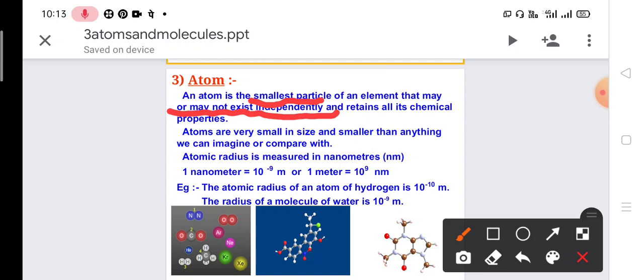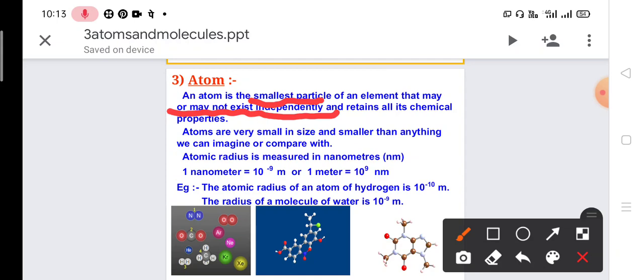This is just because of reactivity. If the atom is more reactive, then it will not be present in nature in atomic form. It is always present either in the molecule or in the compound form. For example, oxygen is present in the environment, but it is found in combination with carbon, it is found in combination with hydrogen.